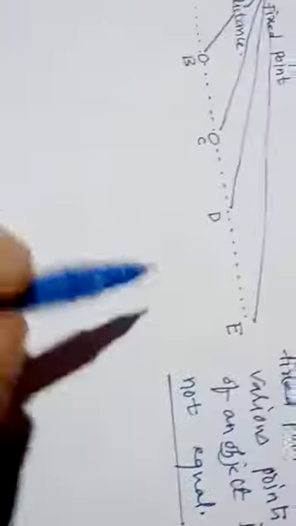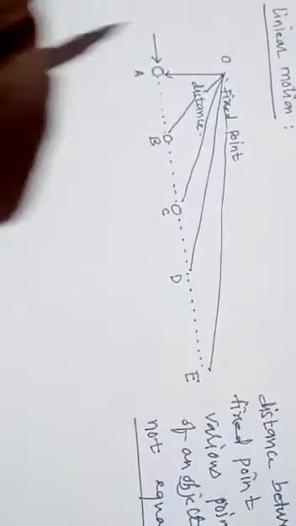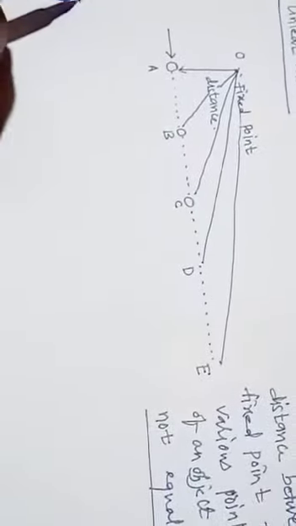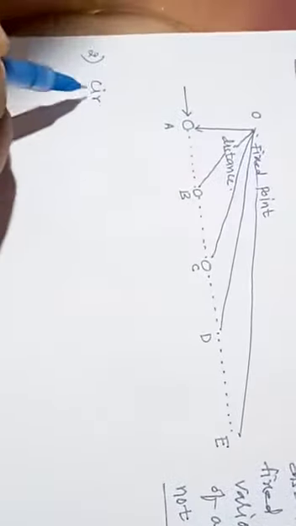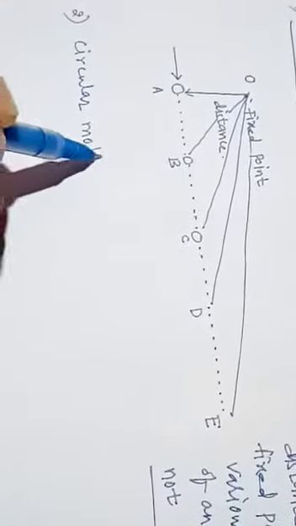Okay, it means it varies. Now we'll see, with respect to linear motion, the second type of motion, that is circular motion. And this is very important, circular motion.